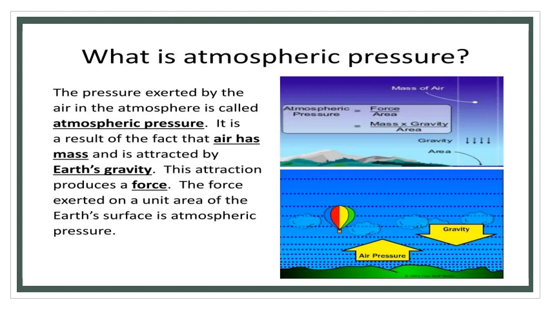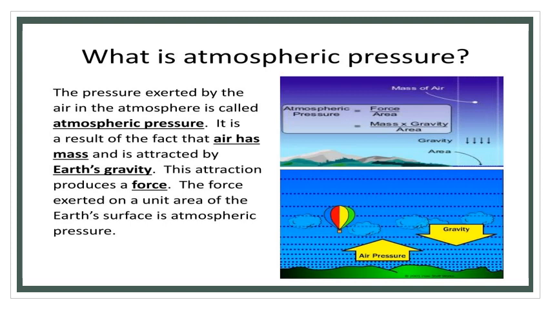Atmospheric pressure is equal to force by area. Here, force is calculated by using mass into gravity. So, atmospheric pressure is equal to mass into gravity by area.